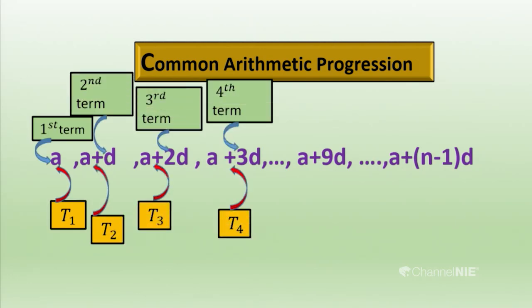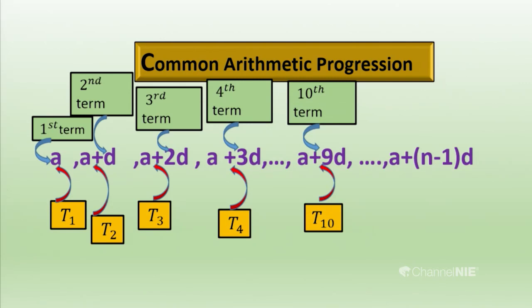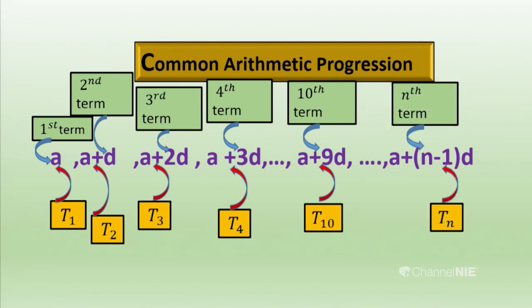By looking at this, you can understand what the terms are. When somebody asks what the sixth term is, you can just say a plus 5d. If somebody asks you to find the 100th term, you can say it is a plus 99d. Then we can go to the sums to emphasize that.